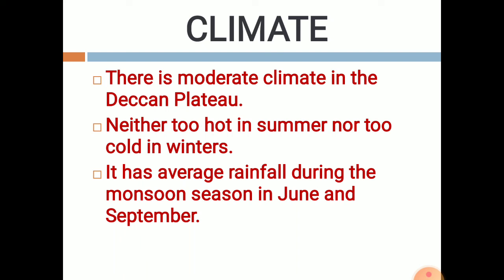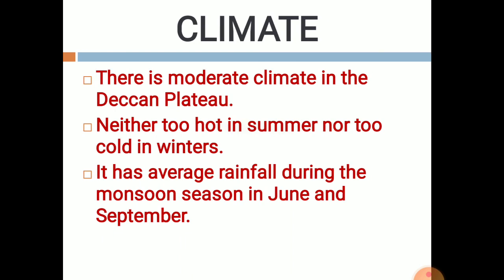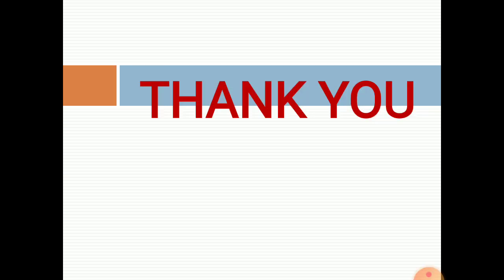During the monsoon season, the rainfall basically takes place, and the rainy season lasts from June to September. From these months, the rainy season occurs from June to September. So this is all about this chapter. Here we finish the chapter, the Deccan Plateau.